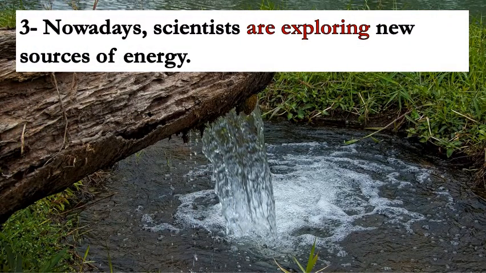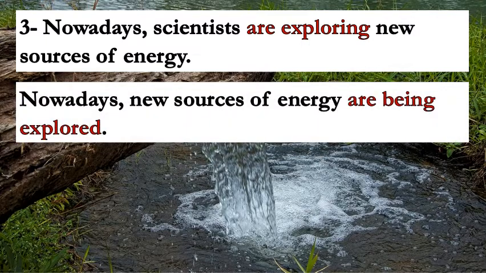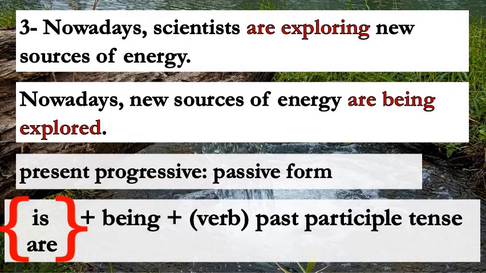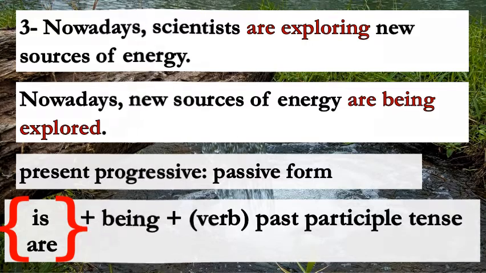Number 3. Nowadays, scientists are exploring new sources of energy. Change into passive. Yes, nowadays, new sources of energy are being explored. Present progressive passive form: is or are plus being plus verb past participle.